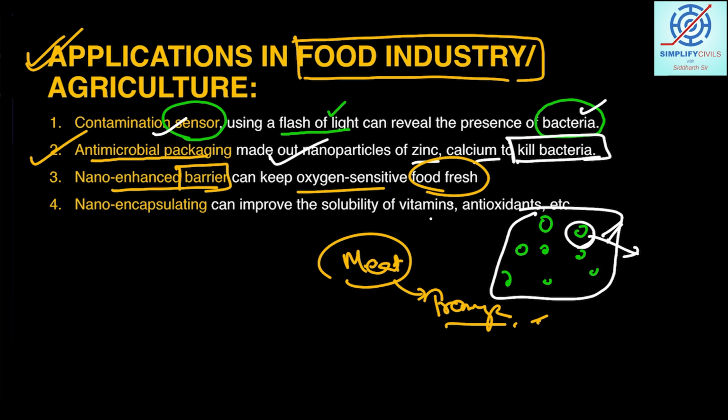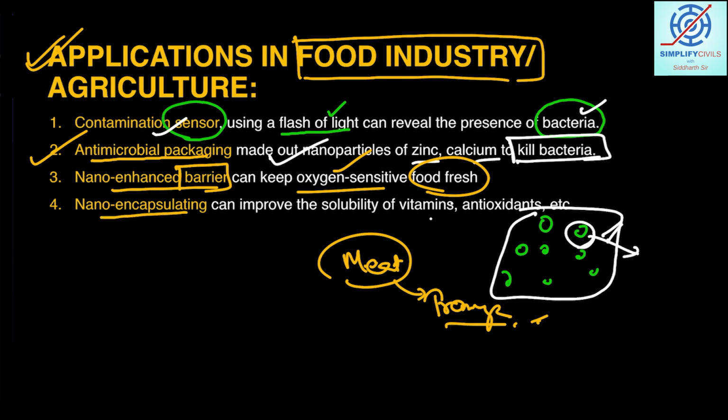While doing so, you want to keep that food fresh. So in that case, oxygen sensitive food can be affected by its presence in the air. There can be some kind of a coating of nanomaterial, nanoparticles, which may act as a barrier so that the oxygen present in the air may not impact the particular food and keep it fresh.